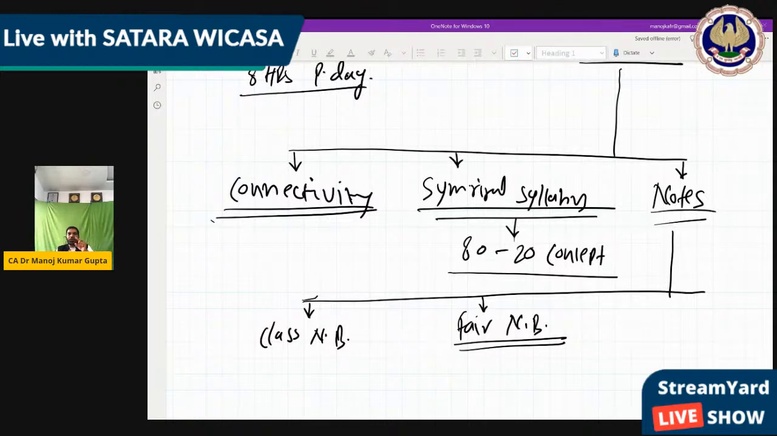So that is the fair notebook, for which I will give the homework at the end of the session, that what you have to do in the fair. Okay, so that is the fair notebook. The last notebook is the practice notebook. This is where you have to do some self practice.